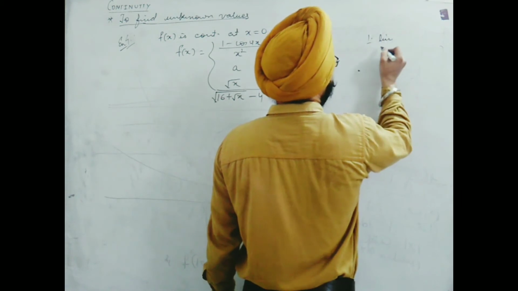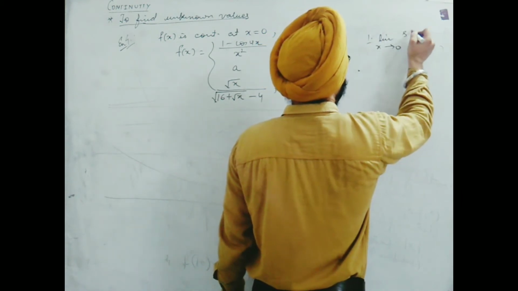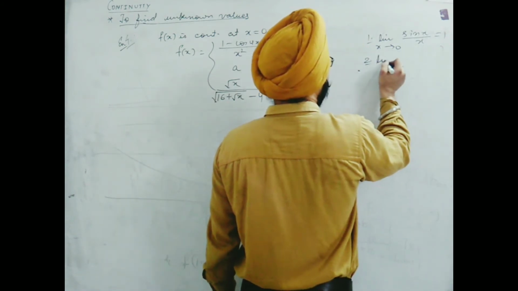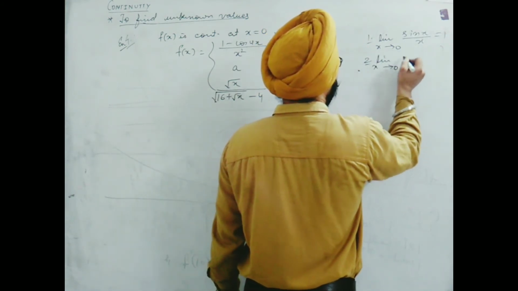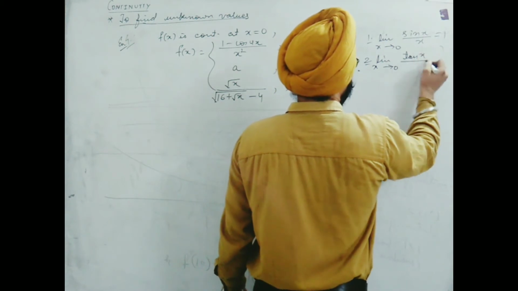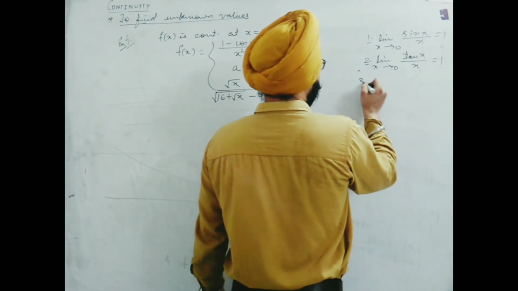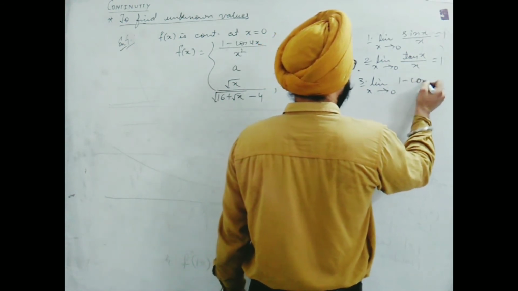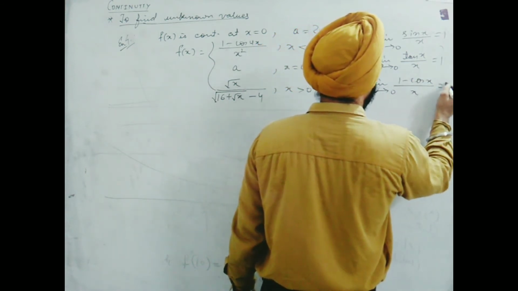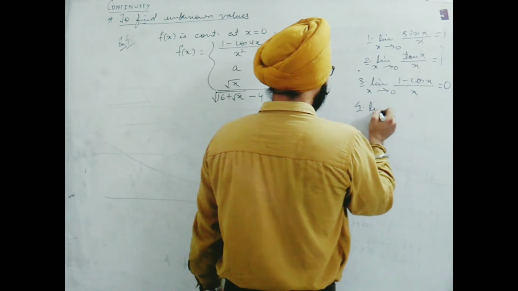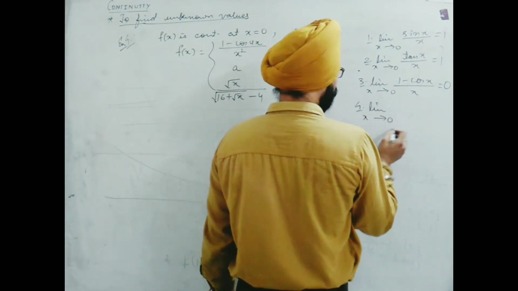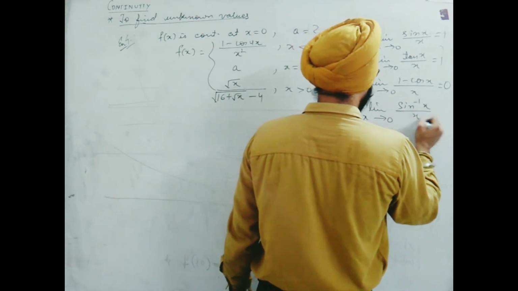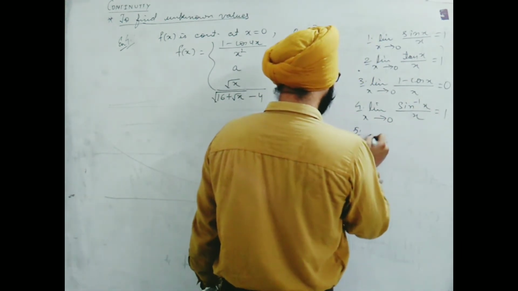Limit x tends to 0, sin x upon x is 1. Limit x tends to 0, tan x upon x also is 1. Limit x tends to 0, (1 minus cos x) upon x, this is 0. Limit x tends to 0, sin inverse x upon x is 1.